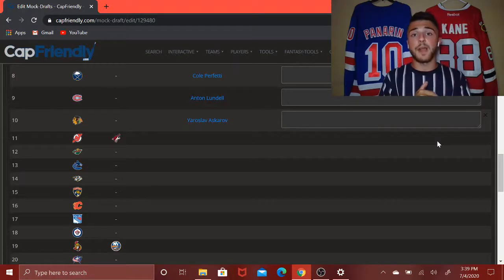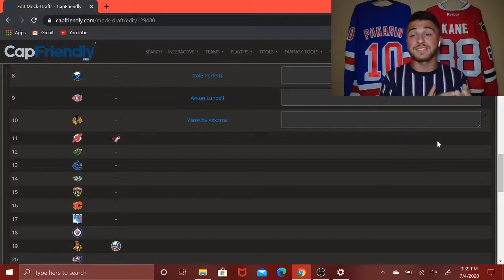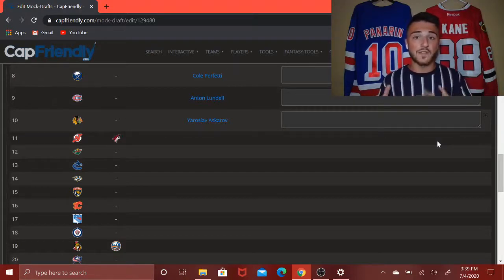Askarov, a bigger-bodied goaltender, I believe he's 6'3" or 6'4", and really, even though he doesn't have much KHL experience, has done very well in the VHL, which is, of course, the KHL's minor league, like the AHL for the NHL, if you will. But in just 18 games in the VHL, Askarov did a fantastic job, had a save percentage of .920, and, of course, a goals against average of 2.45, just looking great.